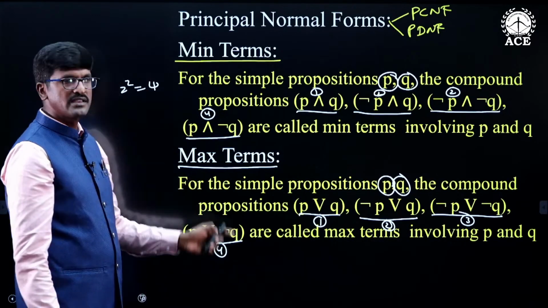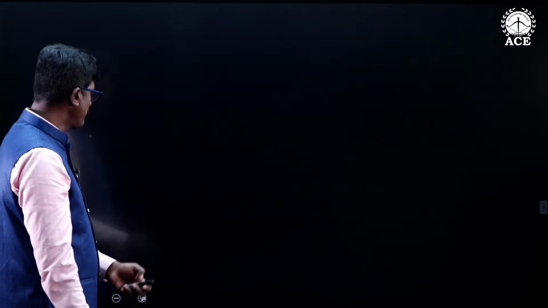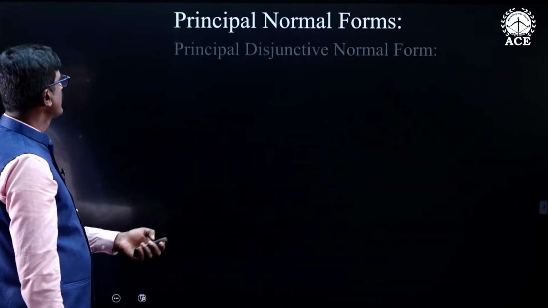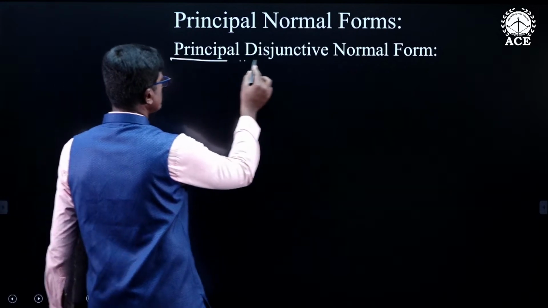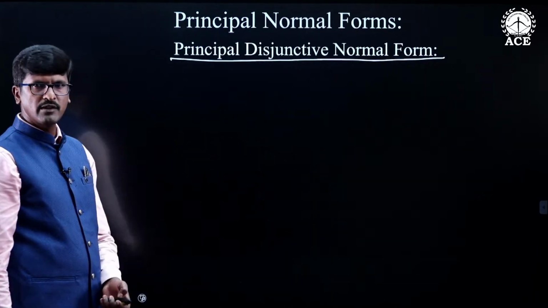Based on min terms and max terms, we are going to define the principal conjunctive normal form and principal disjunctive normal form. First let us see what is principal disjunctive normal form. It is similar to the normal forms.